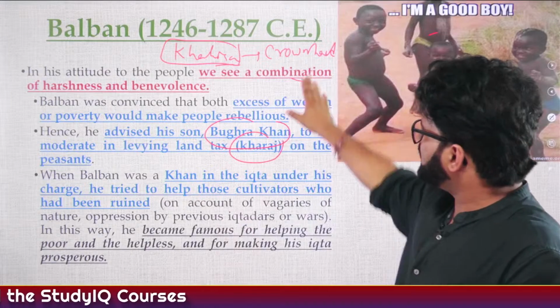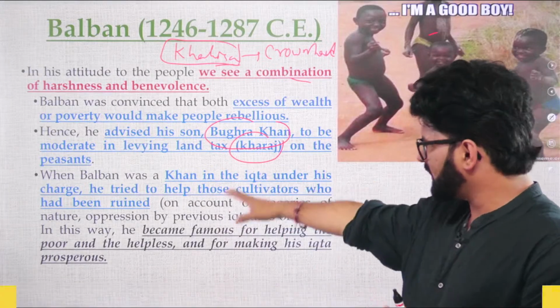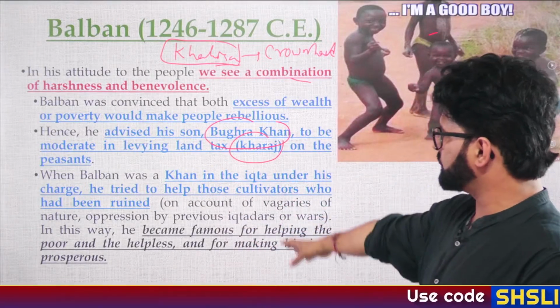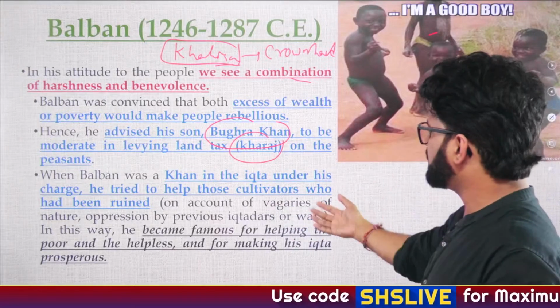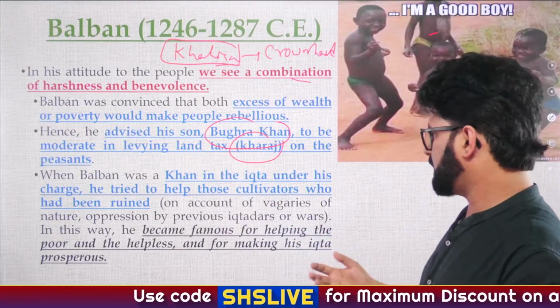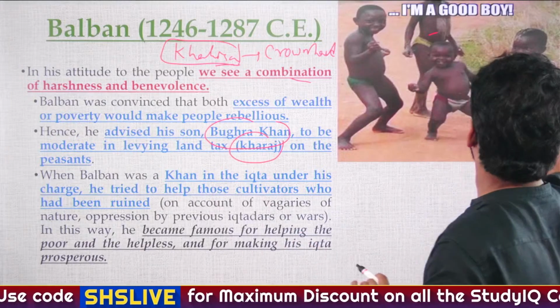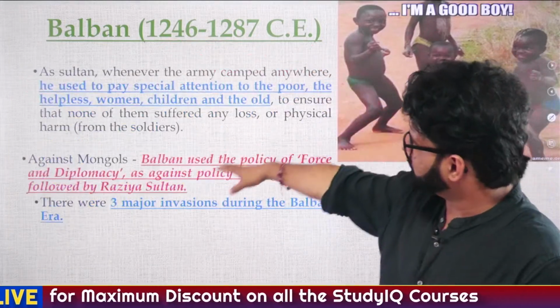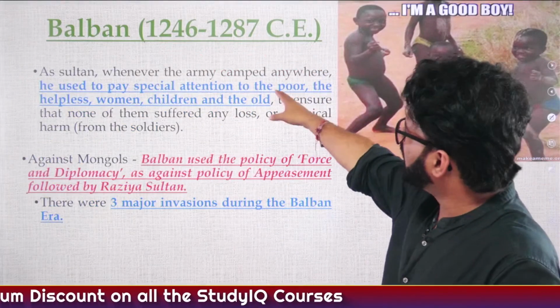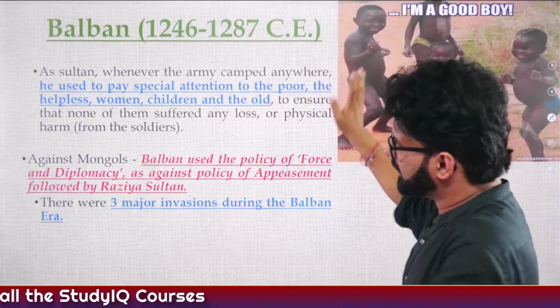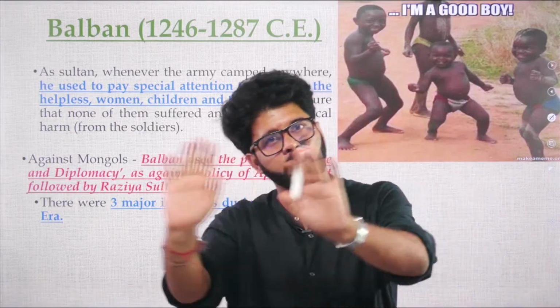Kharaj and Khalisa are not the same, they just sound the same. And again, here you are hearing some good things about Balban, that he was concerned about the people who were not in a very good condition, poor people. But then, and again here also, same thing. As a Sultan, whenever the army camped anywhere, he used to pay special attention. Have a look at this. You need to know both perspectives, right?